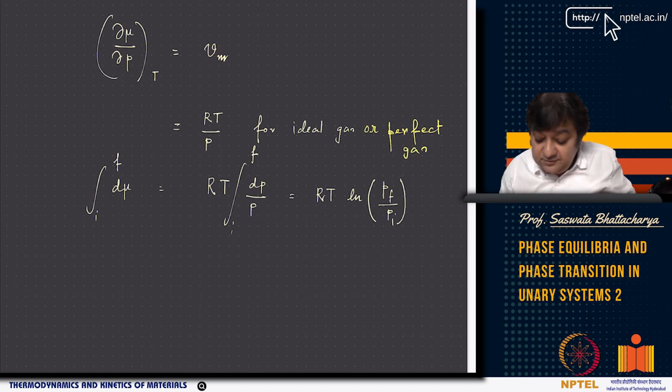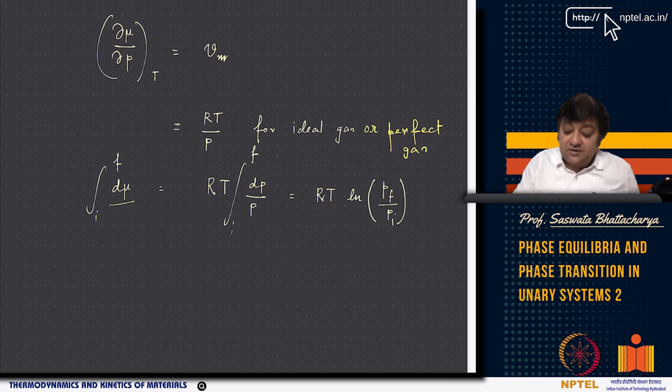you have dμ, which is RT dP by P. Again, integrating from initial to final state, it is RT ln(Pf/Pi). So if I know the final pressure and the initial pressure, I know the change in μ from the initial state to the final state, that is, the change in molar free energy between the final state and the initial state.